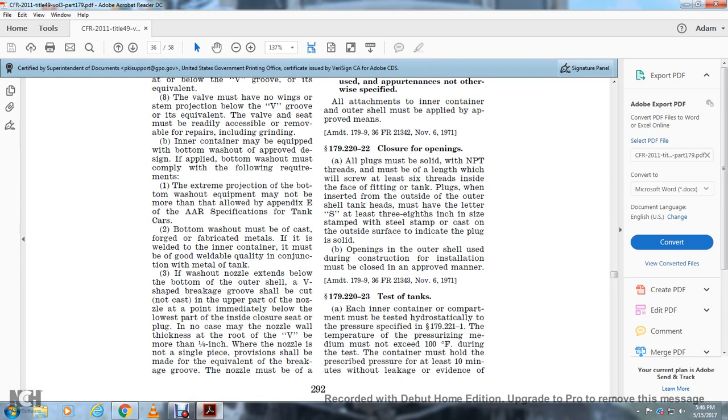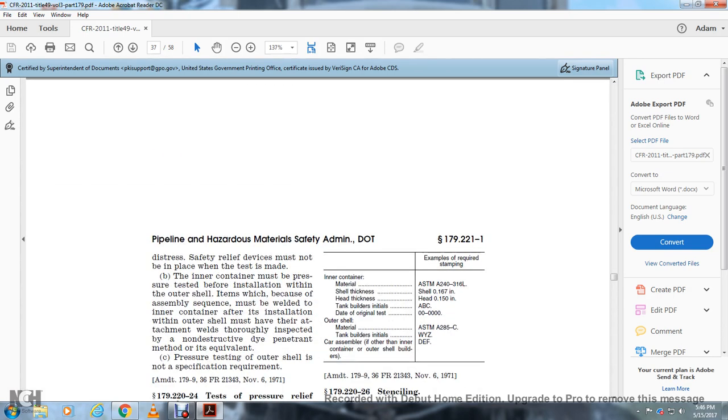179.220-23, the test of the tanks. Each inner container compartment must be tested hydrostatically to the pressure specified in 179.221-1 with the temperature of the pressurizing medium not exceeding 100 degrees Fahrenheit. During the test, the container must hold the prescribed pressure for at least 10 minutes without leakage, and evidence of distress. Safety relief device must be placed with the test made, but the inner container must be pressure tested with the insulation within the outer shell.